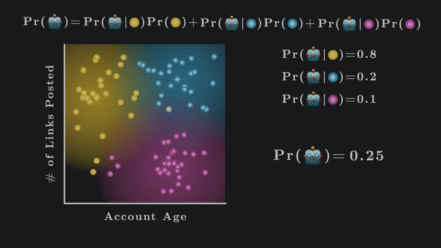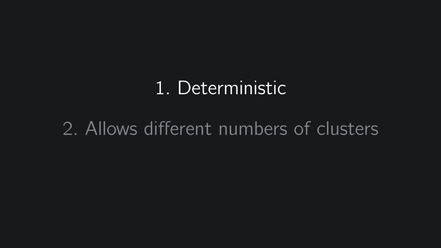Seems like a great method of finding bots, but you're a little wary of the random initialization of clusters at the very beginning. You'd rather have a method of generating clusters that is deterministic, creating the same clusters every time. You're also unsure if 3 is the right number of clusters to pick. It seems just as reasonable to pick 4, or even just 2. You want to find some new method to generate clusters that accounts for all of these considerations.